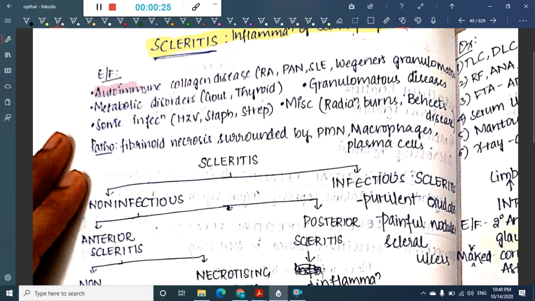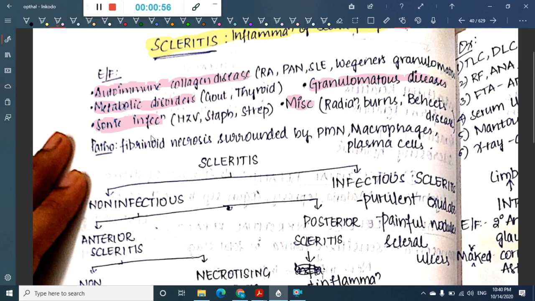Etiology includes autoimmune collagen disorders like rheumatoid arthritis, polyarteritis nodosa, systemic lupus erythematosus, and Wegener's granulomatosis. It can occur in metabolic disorders like gout, thyroid disease, and also granulomatous diseases. Some infections like herpes zoster virus, staphylococcus, and streptococcus are also associated with scleritis. Miscellaneous causes like radiation, burns, and Behçet's disease are also seen with scleritis.